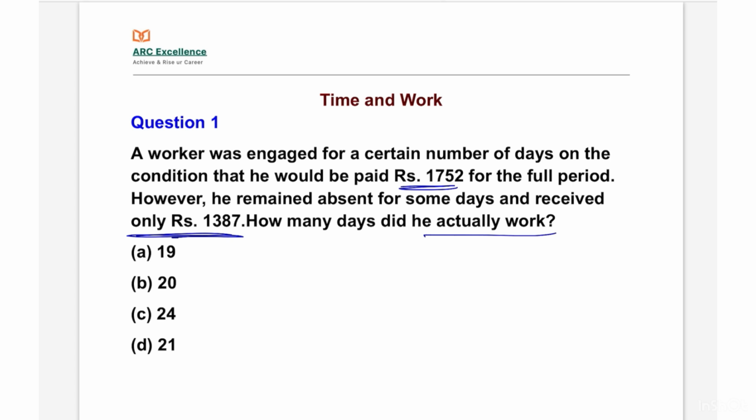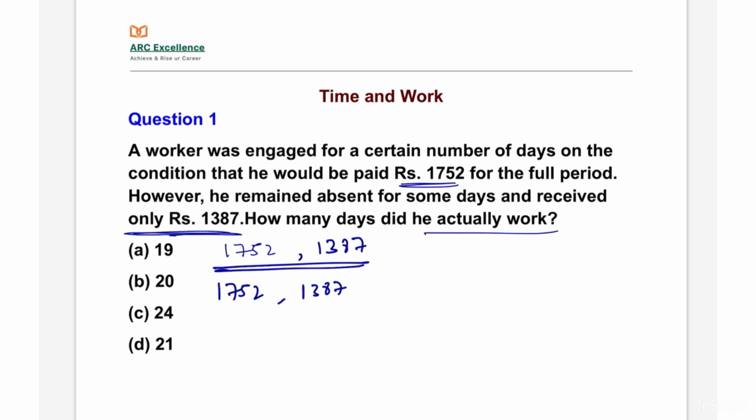If he worked for the full period, he would get 1752, but he remained absent for some days and received only 1387. We have to find how many days he actually worked. Take the HCF of these two numbers, 1752 and 1387. I will teach you one method to find the HCF of bigger numbers.